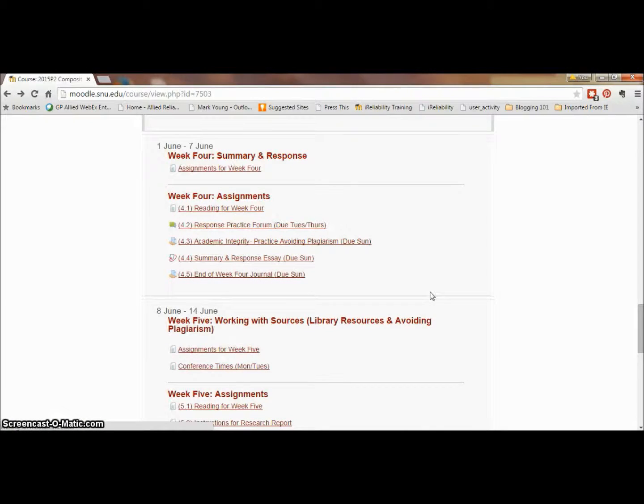Finally, you have your summary response essay draft due on Sunday, as well as your journal. You will need to cite the information you use from your sources in your summary response essay. I wasn't as strict on just the summary, but now that we have gone over plagiarism and citing correctly, I will hold your work to MLA, and for those who are using it, the APA standards. If you have any questions about if you're citing something correctly, please don't hesitate to ask.